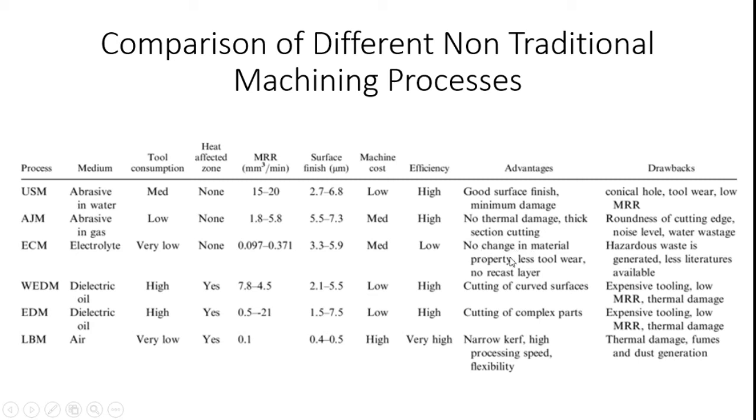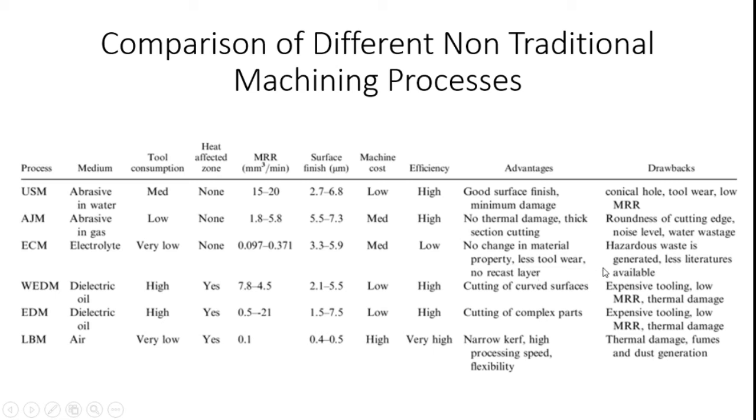And advantages: no change in material property. With this tool, no recast layer occurs on the workpiece material. Recast layer means the molten metal falls down on the workpiece surface. The solidification starts, meaning layer by layer forms on the machined surface, which is known as the recast layer. This is not possible in electrochemical machining.